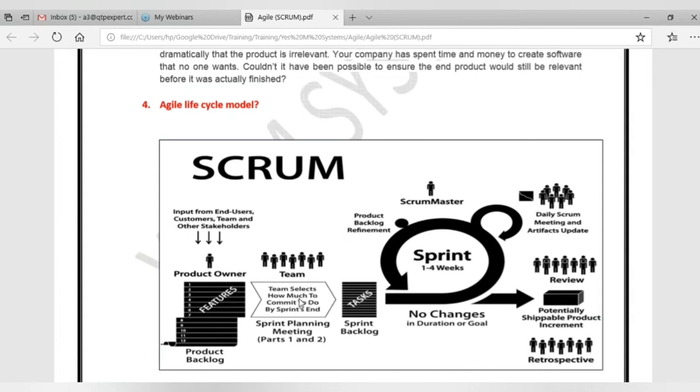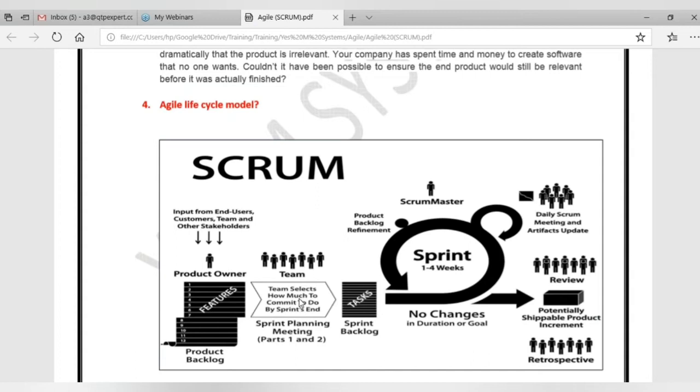Another thing is, the team will plan on their own and select the requirements or user stories which they want to develop during the next few days. In the waterfall model, that was another problem. The management decides what the team has to develop and test, and does not consider how much experience the team has, whether someone is on leave, or whether every person has the same knowledge level.